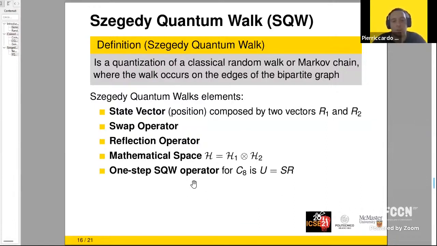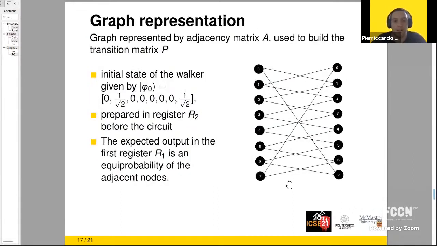And again, like for the quantum walk, we can express the one-step Szegedy quantum walk operator with U, that is given by the swap operator and the reflection operator. Now, the graph representation is given by the adjacency matrix A. It is then used to build the transition matrix P that represents the transition probability of a node to its neighbors in the graph. Here on the right, we can see the bipartite graph obtained by duplicating the nodes and connecting each node with its neighbors in the opposite set.